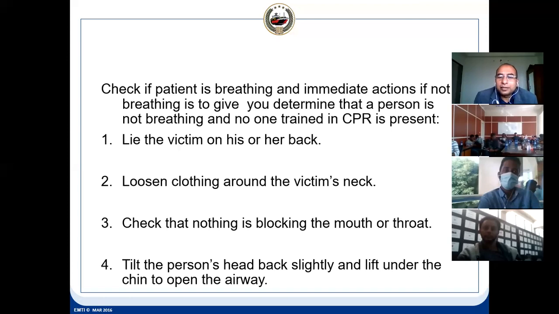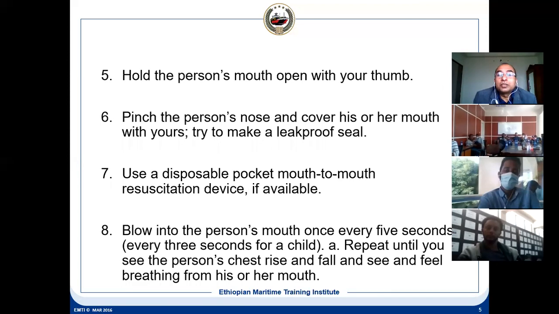Tilt the person's head back slightly and lift under the chin to open the airway. Because when you tilt the person's head slightly, his tongue will be at one side, so that you have the air passage open. Now the oxygen can enter easily. Hold the person's mouth open with your thumb and pinch the person's nose, because if you don't pinch, then through the mouth you are giving the air and it will come out from the nose.